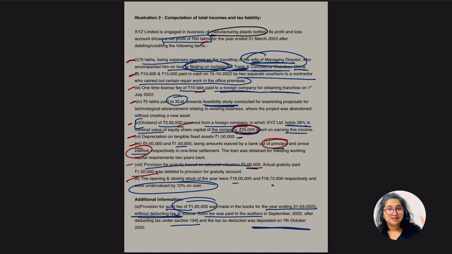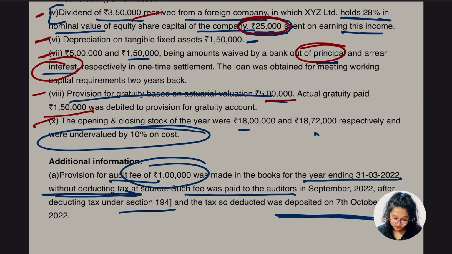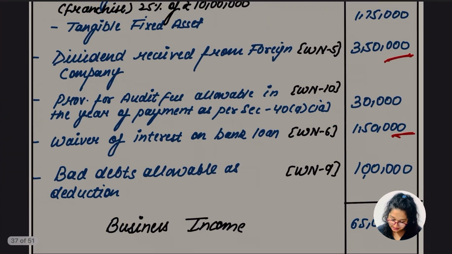So what we have done in the overvalued case is almost the same, okay. So yes, there was a difference of rate. Okay, so let's go for the additional part. Audit fees of 1 lakh. What are we going to do? As TDS was not deducted, 30% disallowed, right? Yes.